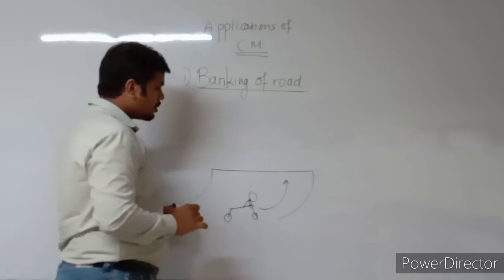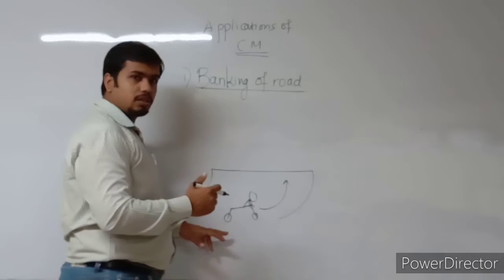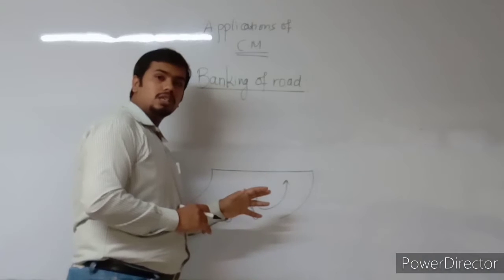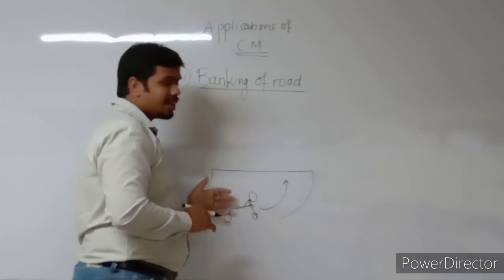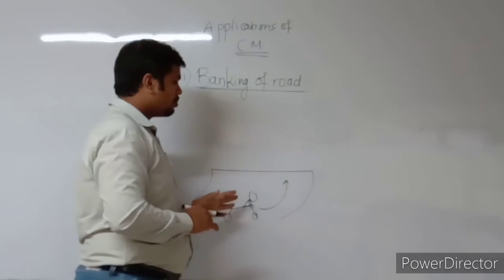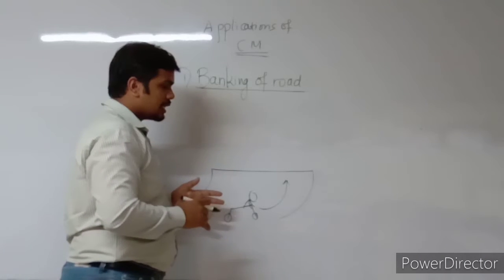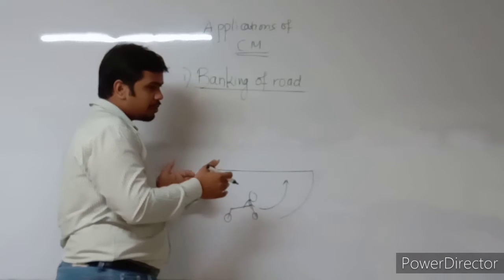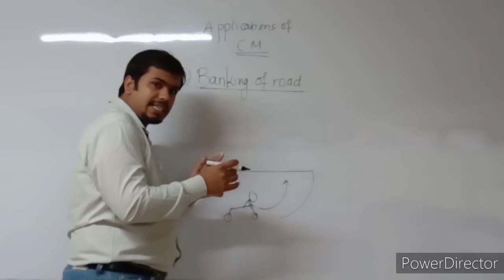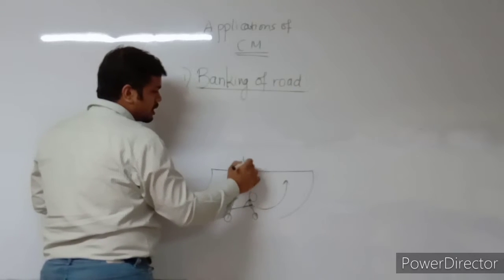Now remember, whenever a person is going with his fullest speed and also he wants to take a turn, there is a very big risk involved that he may slip off and get off the road. That is, there is not that much centripetal force which can balance the centrifugal force. Let us say the person is here.